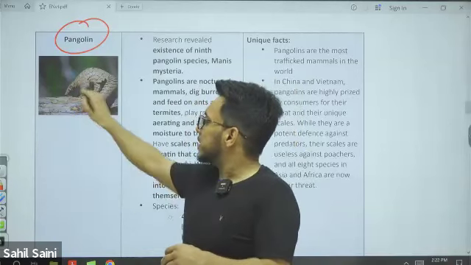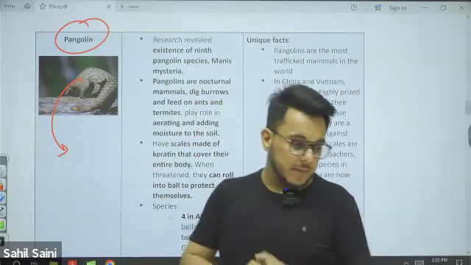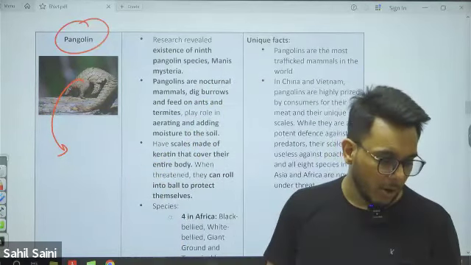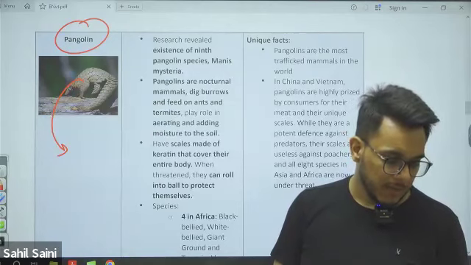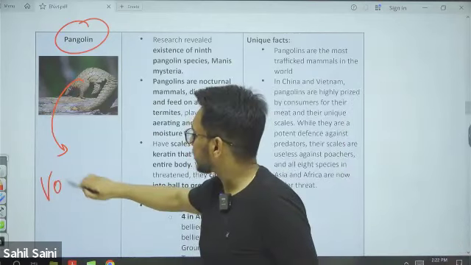Now, pangolins have a unique feature which is called volvation.